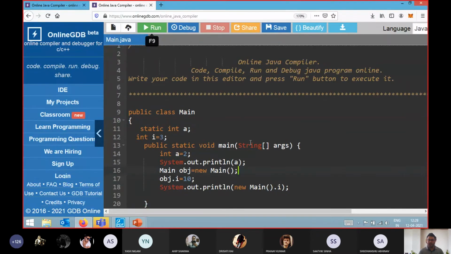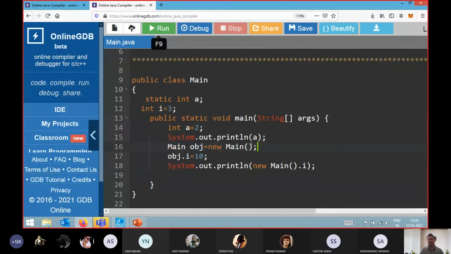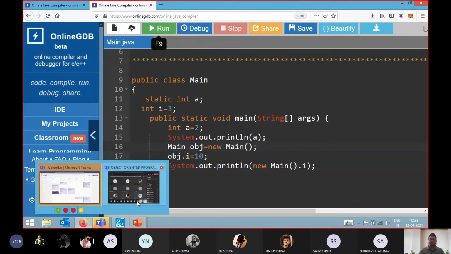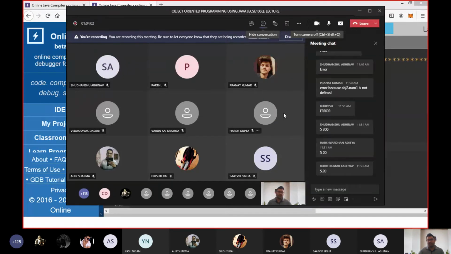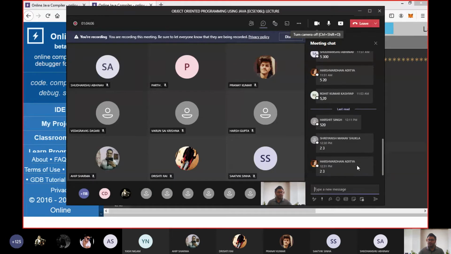I'm going to zoom this so that you can see the entire code. So yeah, this is the entire code. Just post your answer in the chat box, so I will understand whether you are getting the correct output or not. And if you are saying that we will get an error, you can directly say you will get an error. No issue at all.